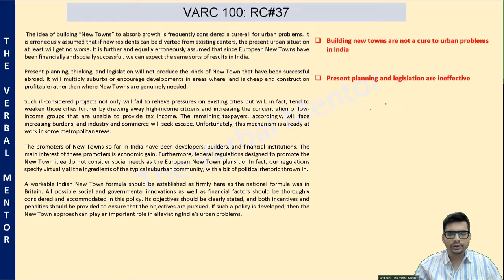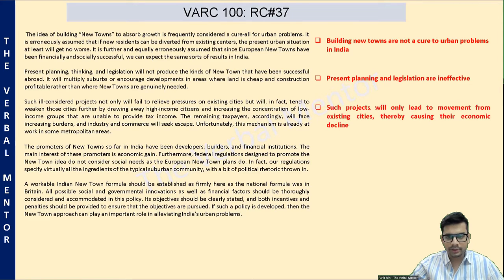So, in the first paragraph, the author tells you that building new towns is not a solution to urban problems in India. In the second paragraph, he says the present planning and legislation are ineffective. In the third paragraph, he tells you that such projects will only lead to movement from existing cities of a disproportionate number of high income families, thereby causing economic decline in existing cities.